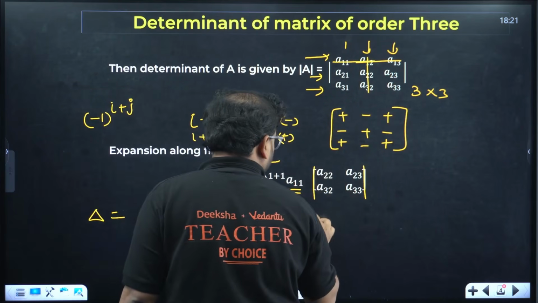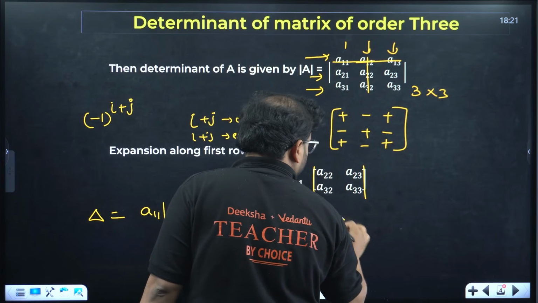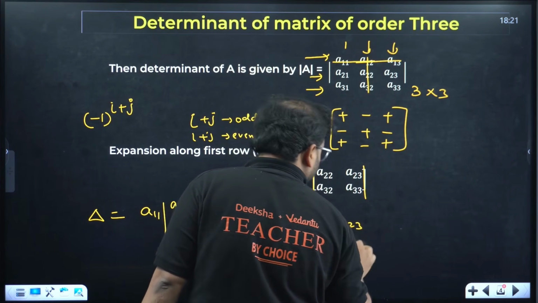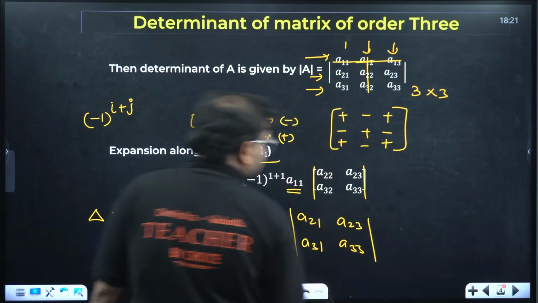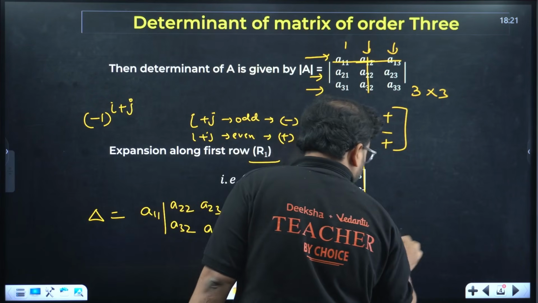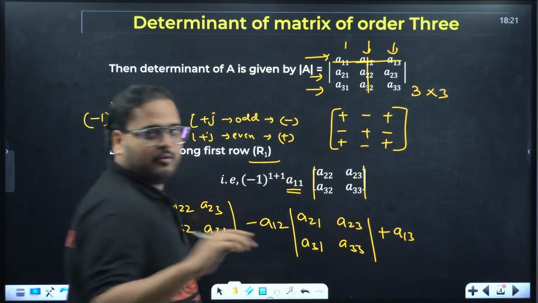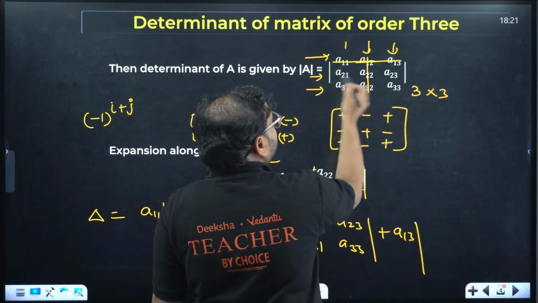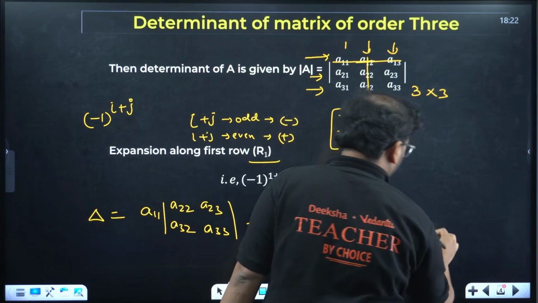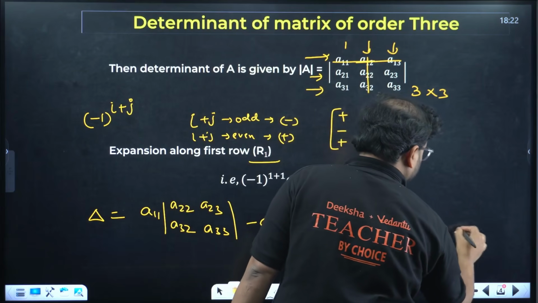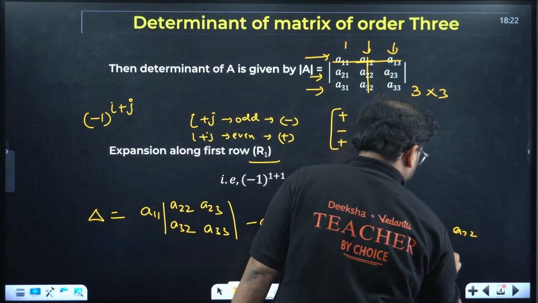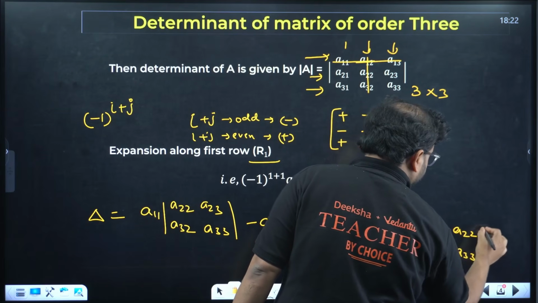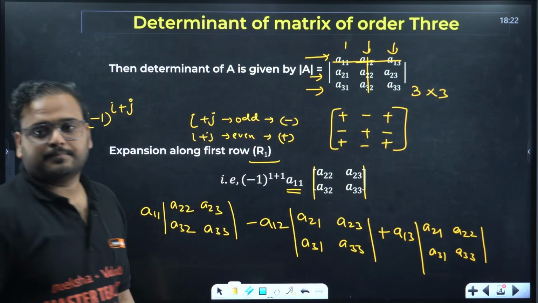Check, you have left A21, A23, A31, A33, and the last element is A13. This is again positive because 1 plus 3 is 4, that's even, so positive here. For this you'll have what left? The elements of the second and third row: A21, A22, A31, A33. This is the value of the determinant.